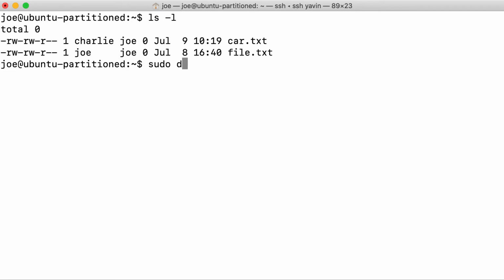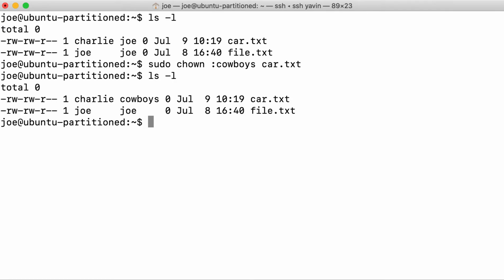So we can do sudo chown, same thing we did before, and in this case I'm going to do a colon, and then cowboys, if I can spell it, to car.txt. And if you do ls -l, I just changed the group ownership. There are several other ways of changing the group ownership of a file, but I usually do it like that.